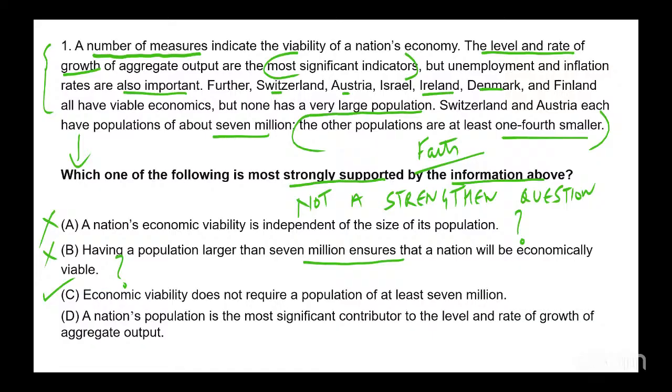D, a nation's population is the most significant contributor to the level and rate of growth of aggregate output. Really? Not discussed. All of this is new information. Out. A, B, D, new information. Out. Option C is correct.